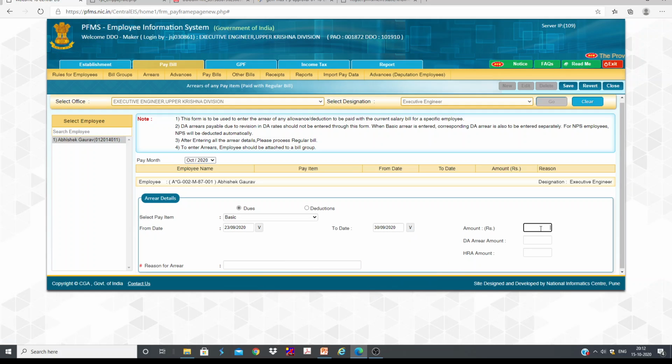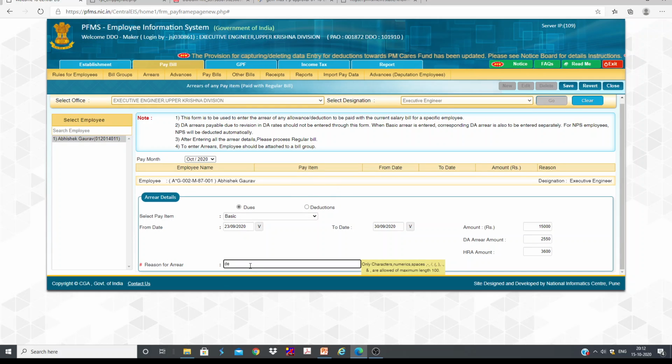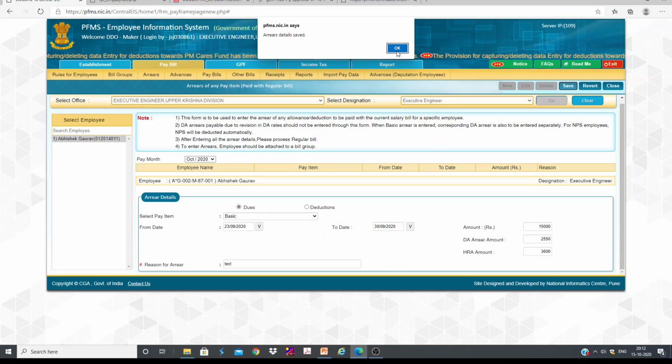Okay, and we need to write how much basic he is eligible for in that period. We need to enter that amount. Then DA amount will come automatically. Let's say I will enter here some 15,000. You can see DA, HRA will come automatically. So we need to write the reason here, whatever it is. Then we need to save, but it is not going to allow, because it will show the employee already received the salary like that. Okay, here it is saved.